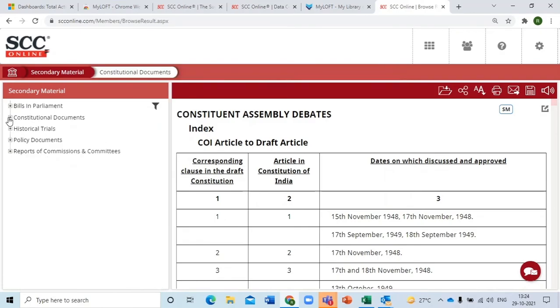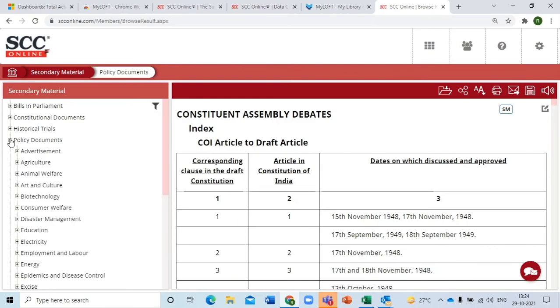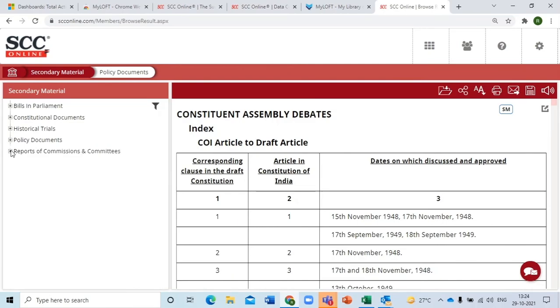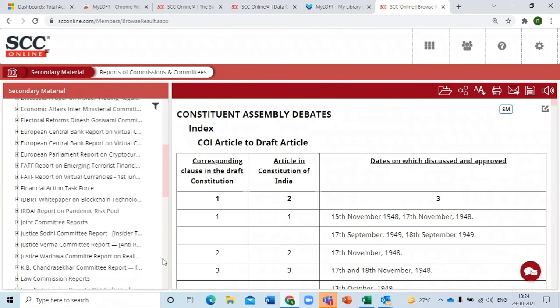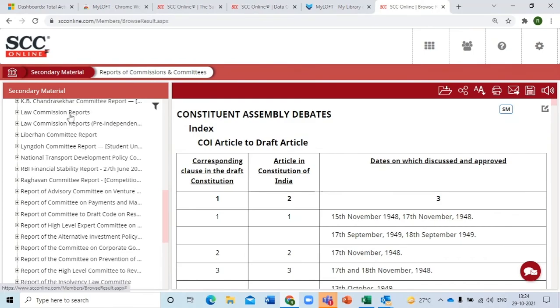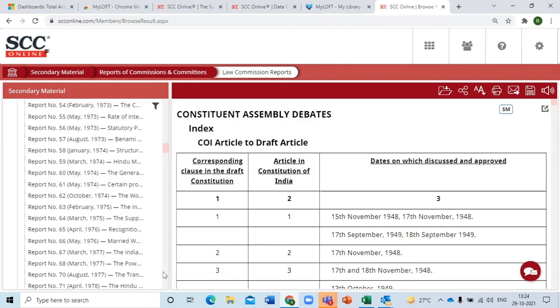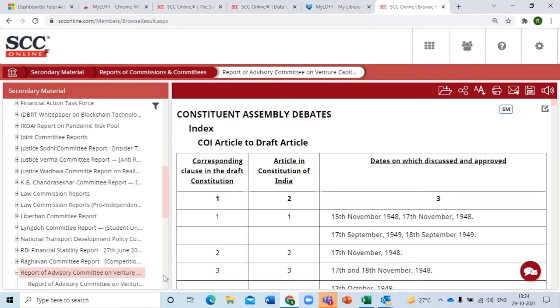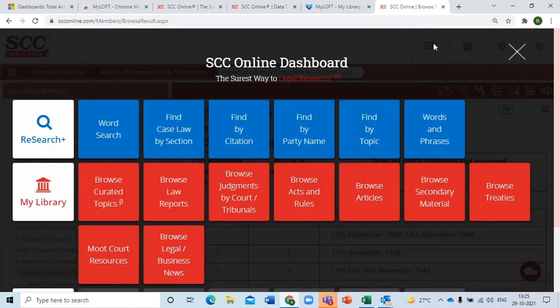So this apart, we have historical trials and policy documents from various departments of the government. Those are also available over here, and reports of various commissions and committees, including the law commission reports before independence as well as the current ones. I think the last report was of August 2018. That is also available in this particular segment. The treaties that we have with other countries, bilateral and multilateral, all of those are also available over here. And moving on to the